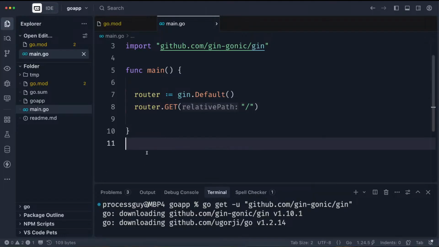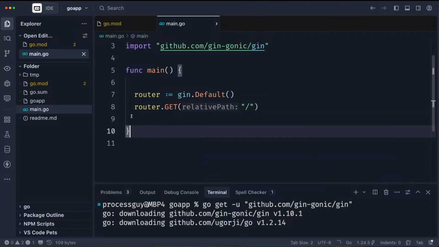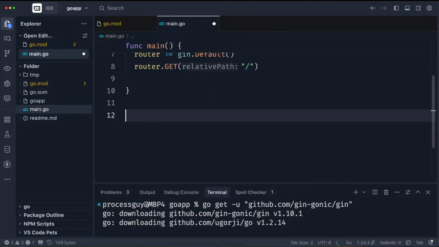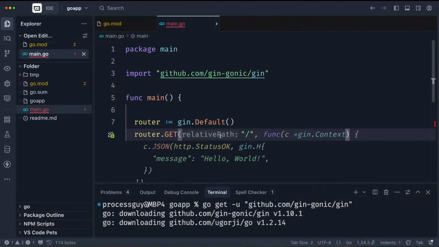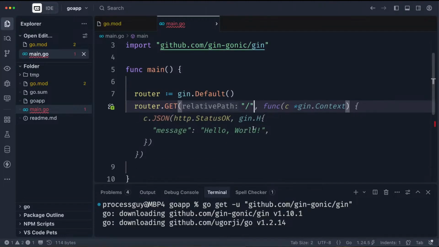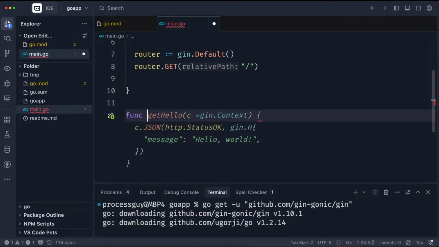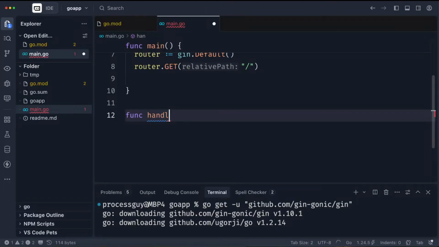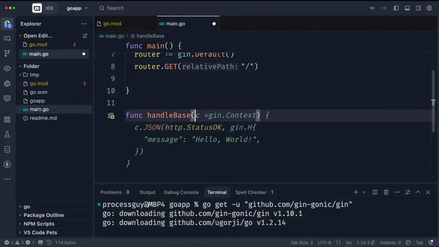So that takes us to how to create a function. We already know how to create a function because we already have a function going on for us here. So let's create a handler. We'll create a function. I don't want to pack it inside here. It will confuse the whole code. I want to be able to separate my code so that you guys see what's coming here. So I will say handle root, handle base directory, handle base. Let's call it handle base. Okay, smart enough to know what I'm trying to do.